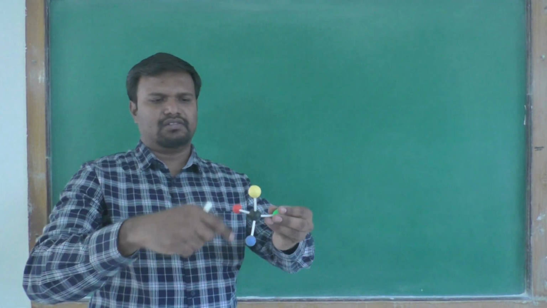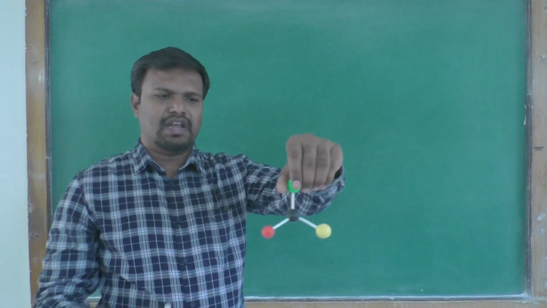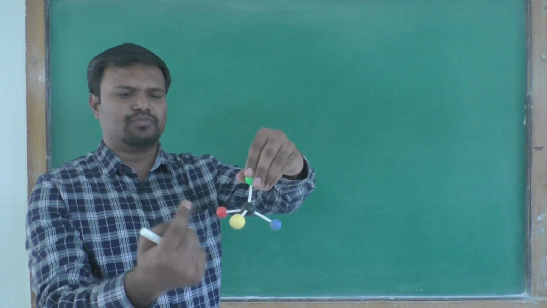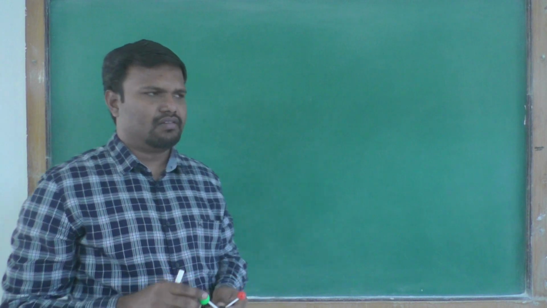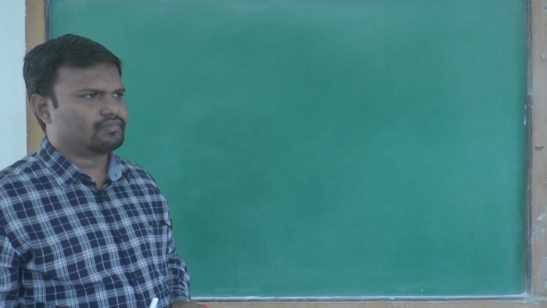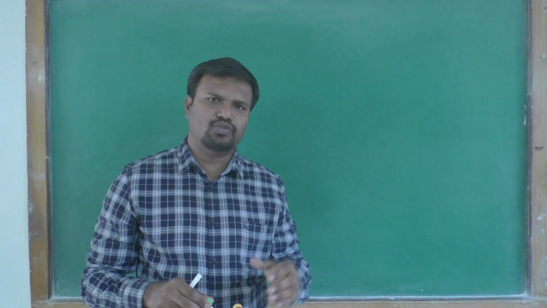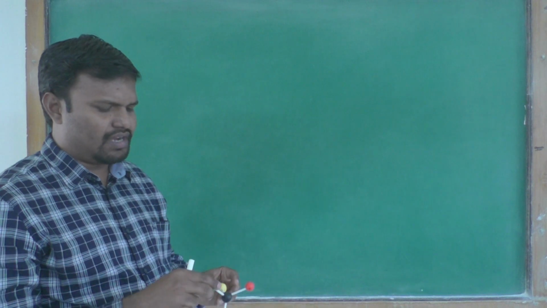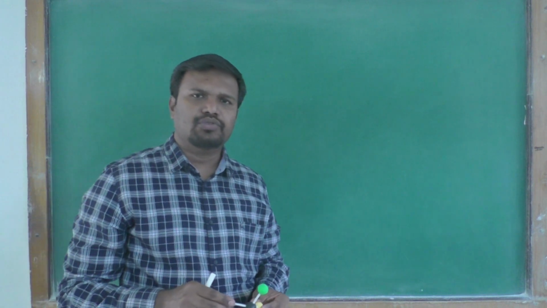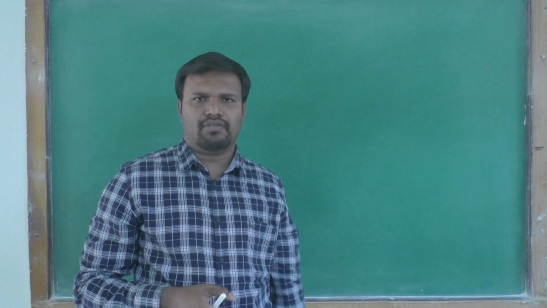So this is called the configuration, that is, the three-dimensional arrangement of atoms or groups around a chiral atom. The absolute configuration means the actual spatial arrangement of these atoms and groups.